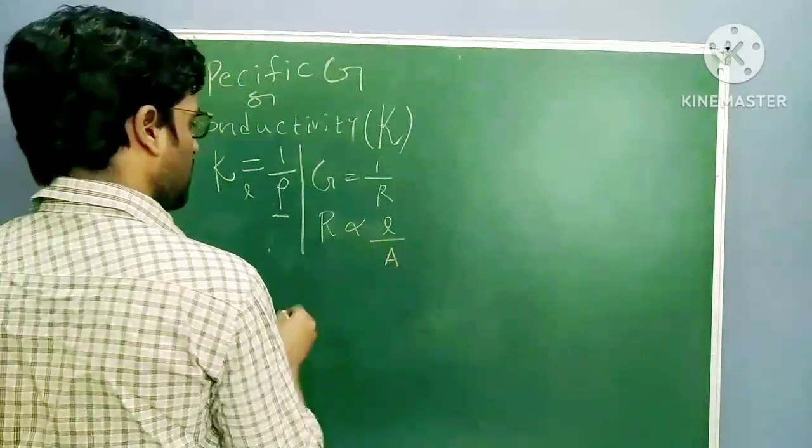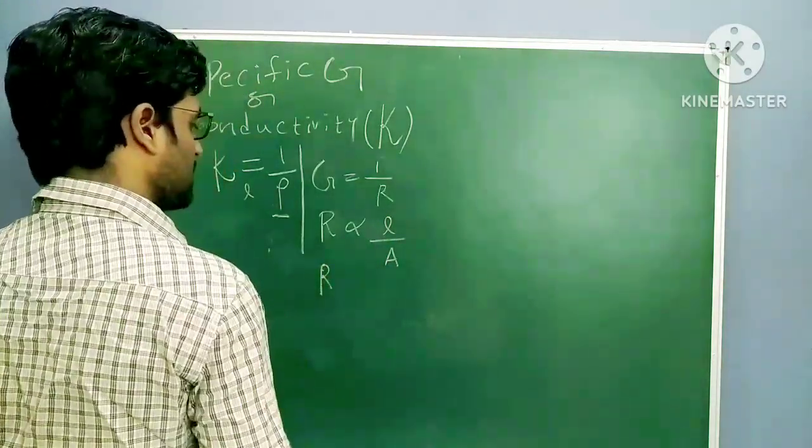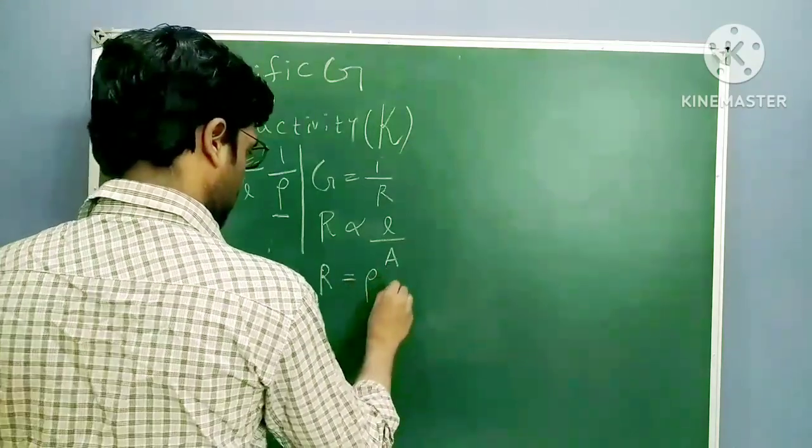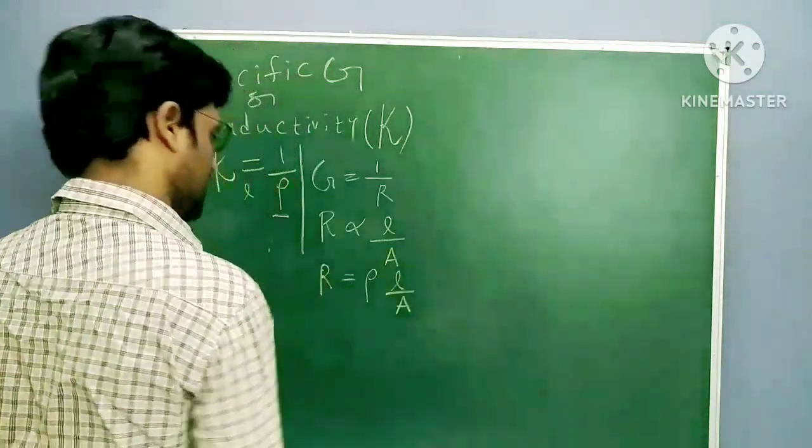Now, if I remove the proportionality constant, R equal to rho into L by A. Rho is the proportionality constant.